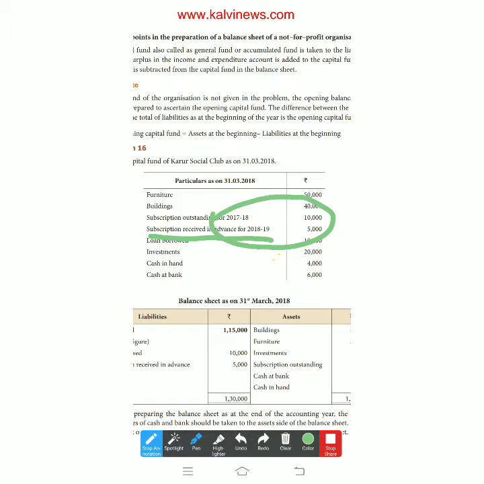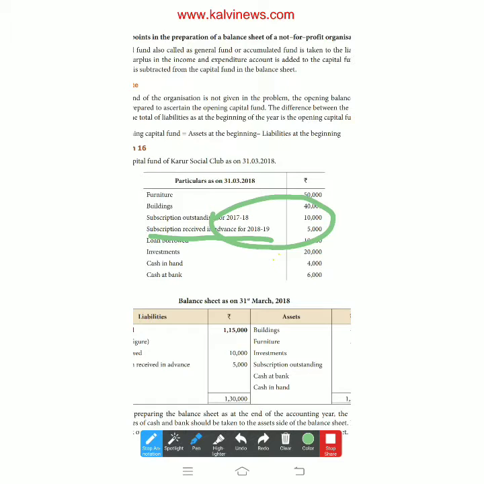So for this accounting year 2017-18, subscription outstanding is 10,000. Subscription is the income, still outstanding. It is income receivable. Please note it down: outstanding subscription for the accounting period is nothing but income receivable.